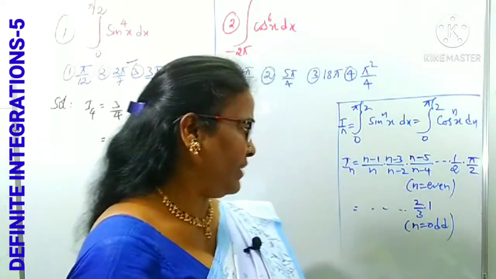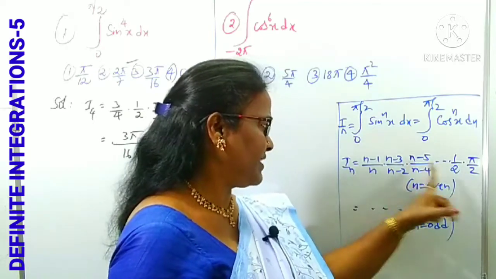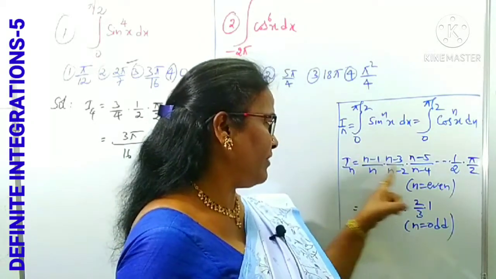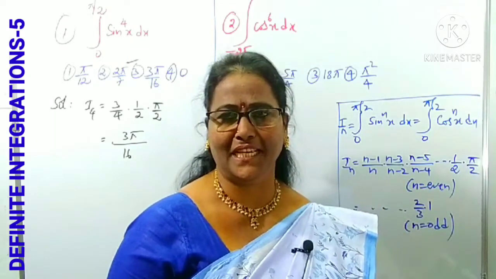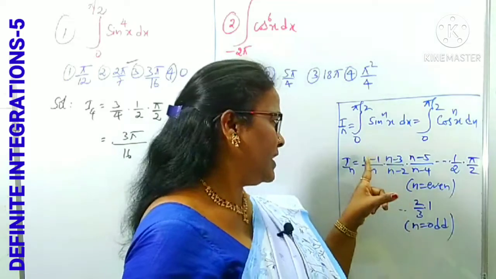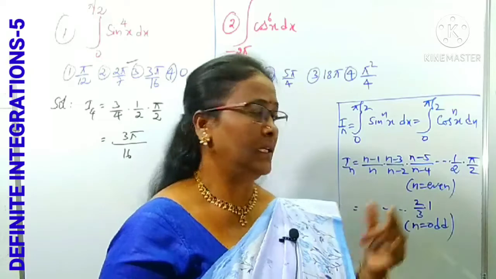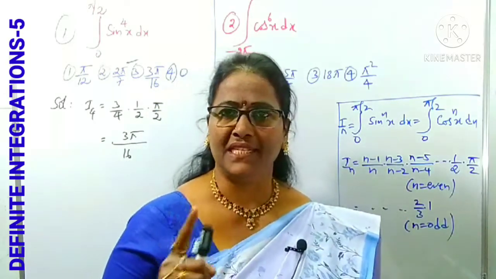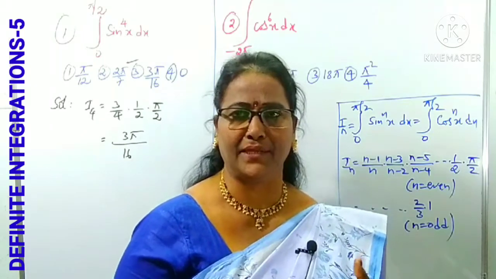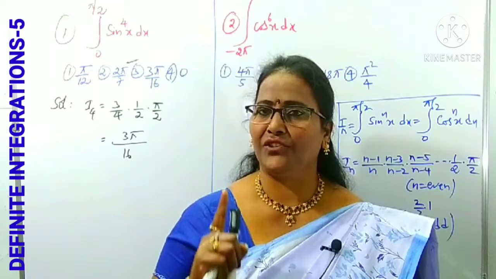Look, when we split like this, somewhere else we can get 2 by 3 when n is an odd number, and 1 by 2 when n is an even number. How can you remember it? Easily you can understand: observe the numerator, from n, every odd number is reducing. In the denominator, the even numbers are reducing, like n minus 0, n minus 2, n minus 4 and so on. When n is odd, what can you get?